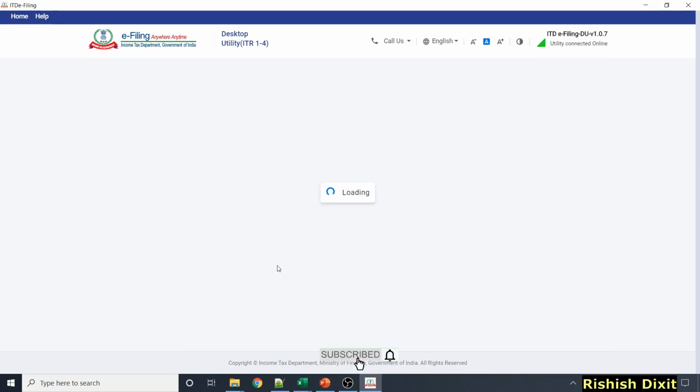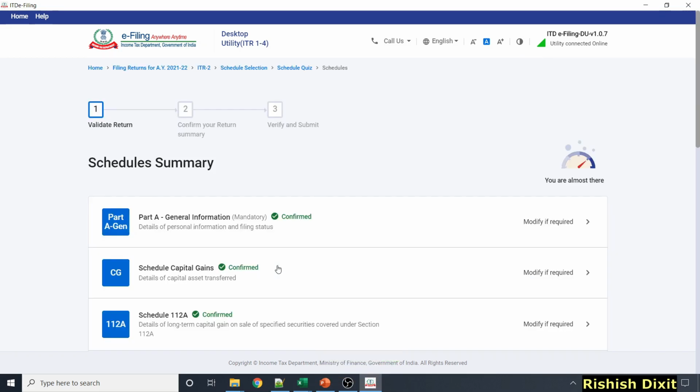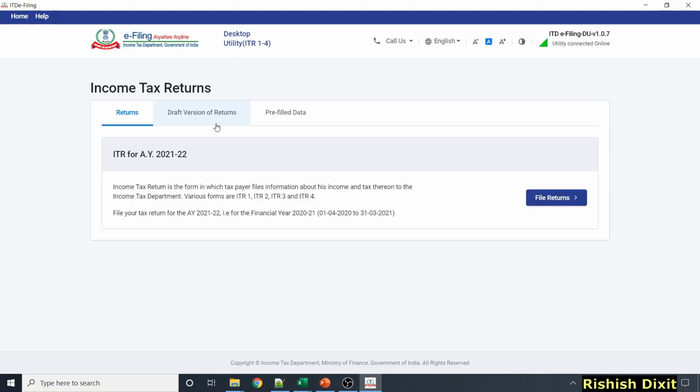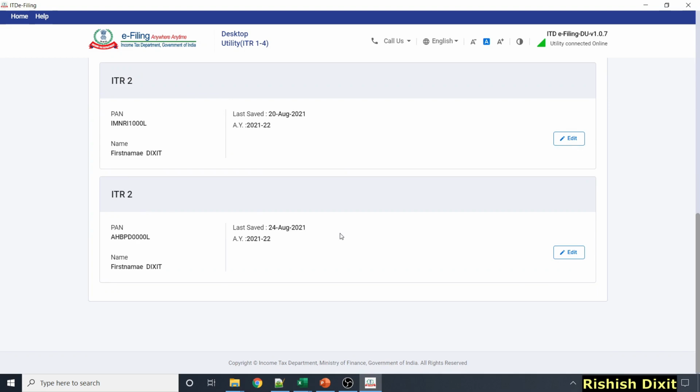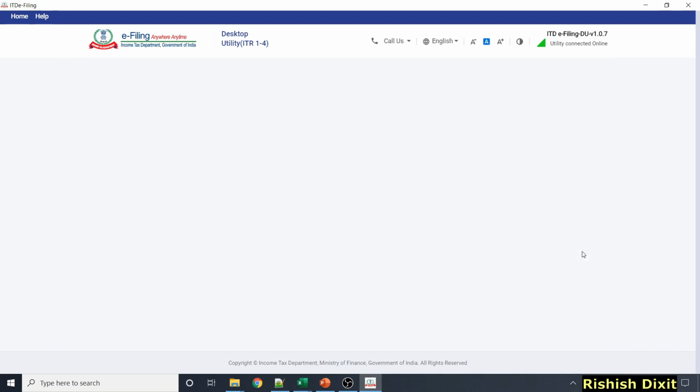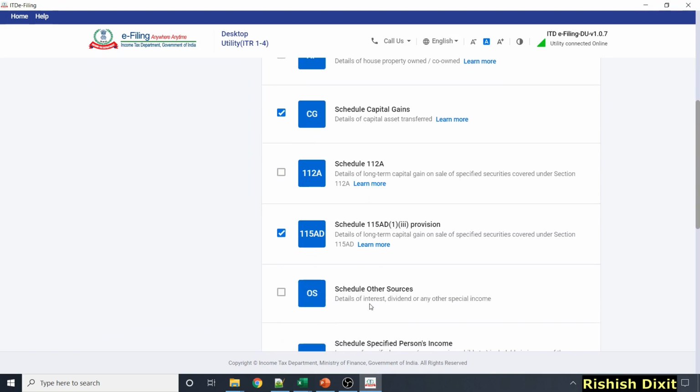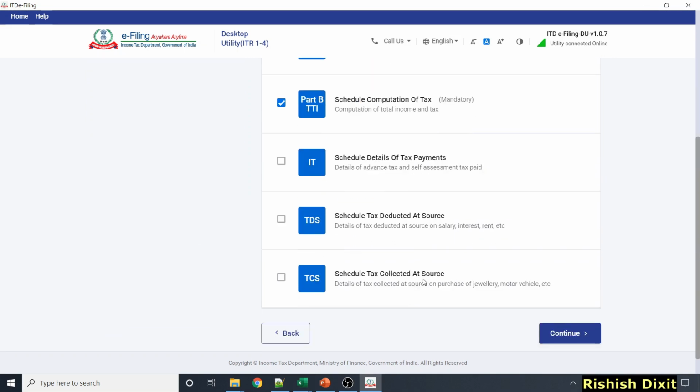Let me go back in the schedules and verify if we are getting this data in 115AD. I don't think we should be. Okay, so yeah, I think that's kind of a bug. We have not selected 115AD when we started filling data here, but it was showing this option. So I think that's the reason it's not accepting here. So let me go back here at the home. We can find this, and here let me just select 115AD. All others just remain the same.